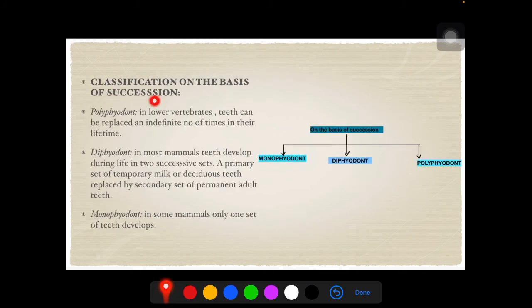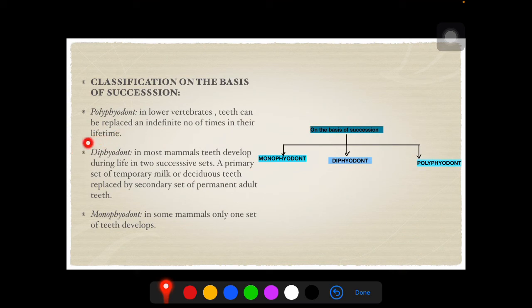On the basis of succession, teeth could broadly be divided into three main categories: monophyodont, diphyodont and polyphyodont. Speaking of polyphyodont, in lower vertebrate, teeth can be replaced indefinite number of times in their lifetime. That means the organism can keep shedding and keep getting new teeth indefinite times throughout their lifetime.